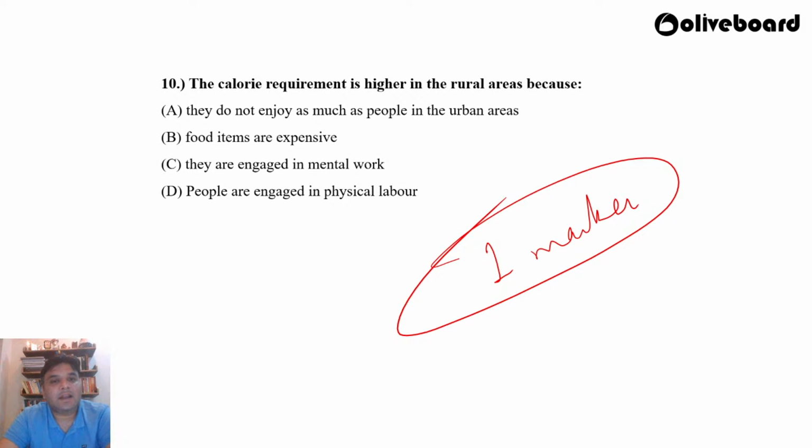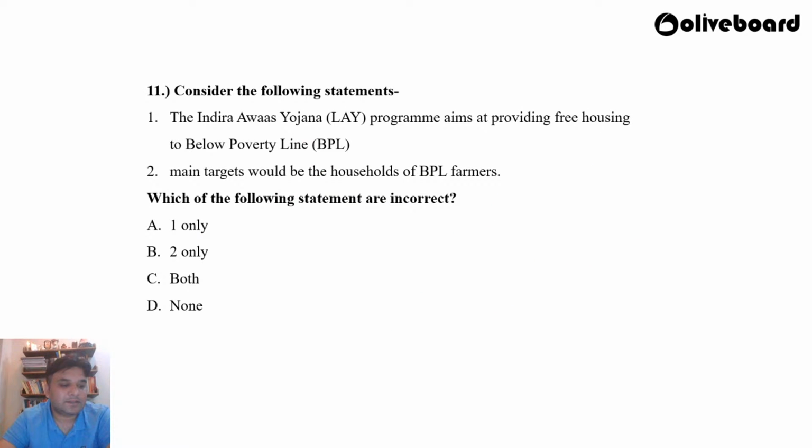So anyways, the calorie requirement is higher in the rural areas because people are engaged in physical labor. Whereas in the urban areas, people have mostly a comfortable life and therefore the calorie requirement is less, right? Yes, Dipanshu, you are absolutely correct.